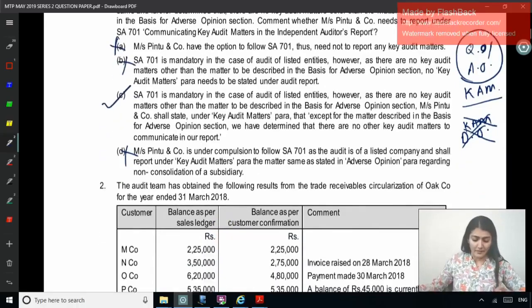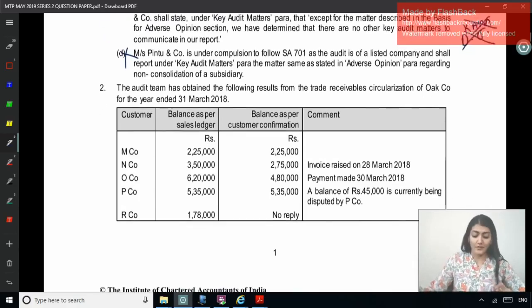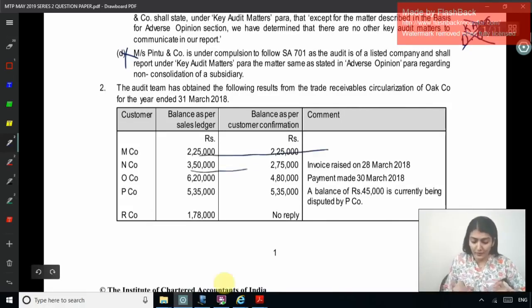Coming to the next one. The audit team has obtained the following results from the trade receivable circularization of Oak Company for the year ended 2018. Name of customer, balance as per sales ledger, balance as per the customer confirmation, and the comment. Same amount confirmed here, different invoice raised on 28th of March.